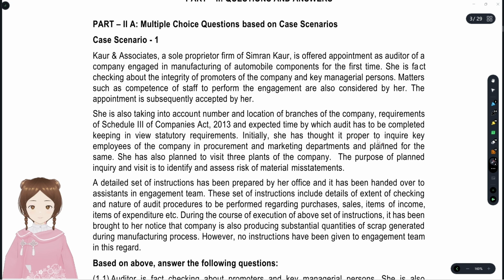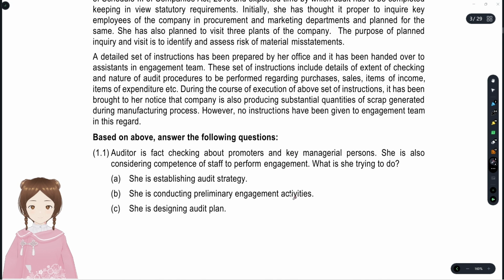Initially, she thought it proper to inquire of employees of the company in procurement and marketing departments and planned for the same. She has also planned to visit 3 plants of the company, and the purpose of the planned visit is to identify and assess the risk of material misstatement. A detailed set of instructions has been prepared by her office and handed over to the engagement team, and these instructions deal with sales, income, expenditure and purchases.